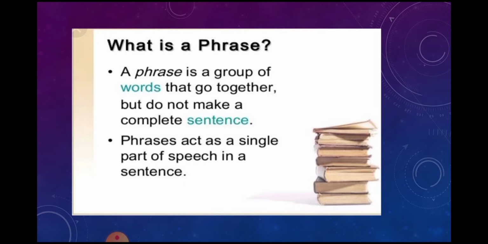What is a phrase? A phrase is a group of words that go together but do not make a complete sentence. A group of words that stands together as a single grammatical unit but does not contain a subject and verb. It is a group of related words without both subject and predicate.